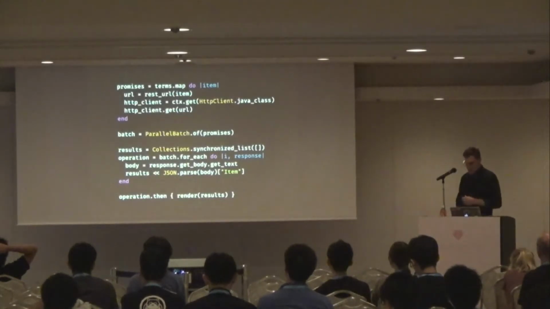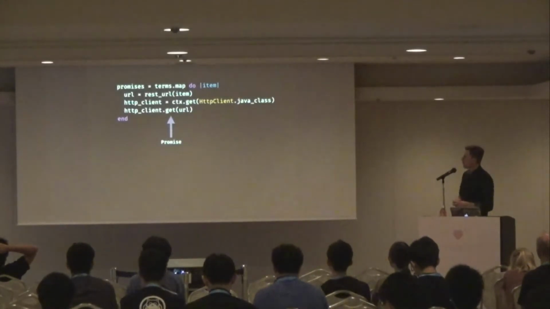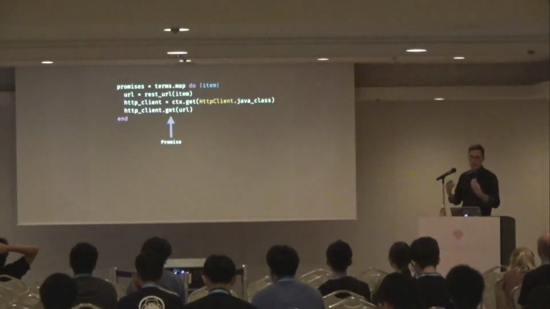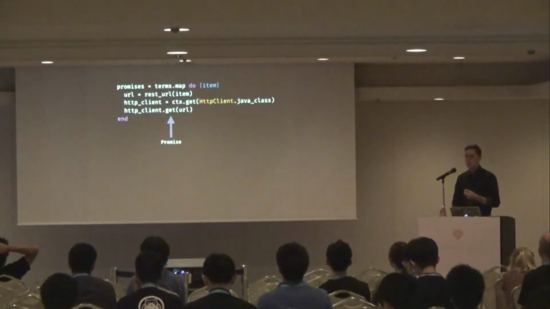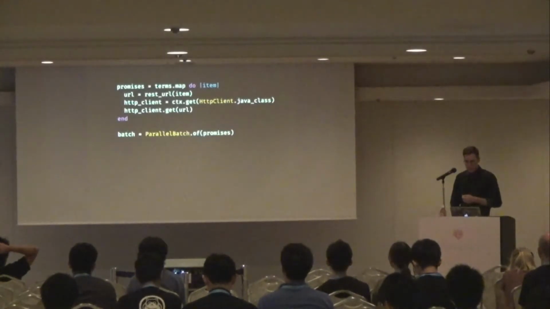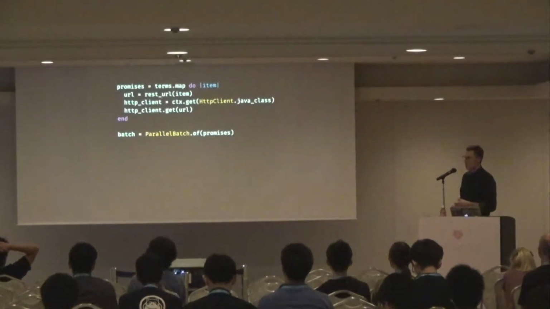So that said, we're going to start by iterating over our search terms. We get our Ratpack HTTP client, and then we call HTTP client.get. So we get our promise, but we're not going to call then yet. We're just going to collect those promises of making those HTTP requests, and we're going to put them into what's called a parallel batch. Parallel batch comes from Ratpack.